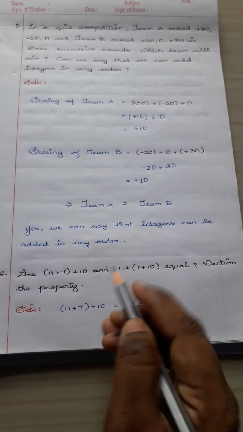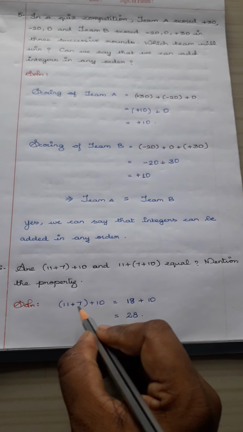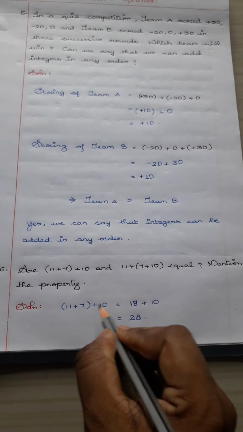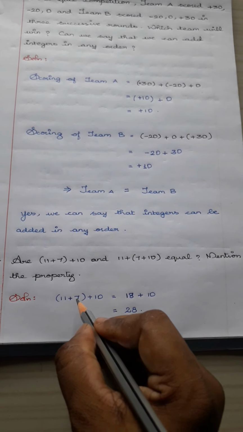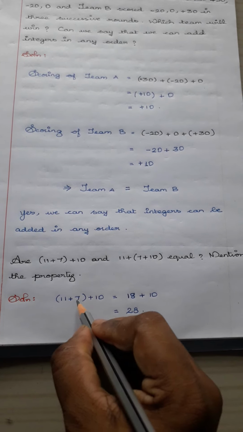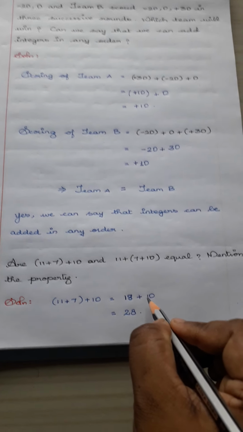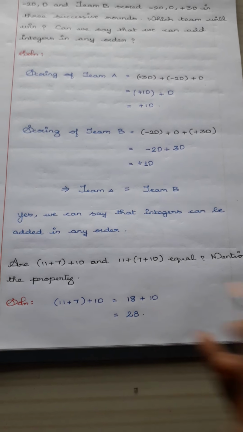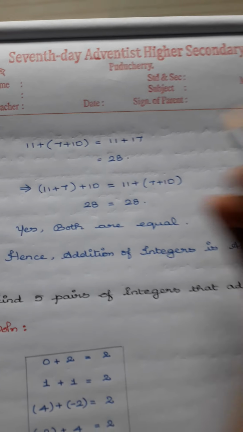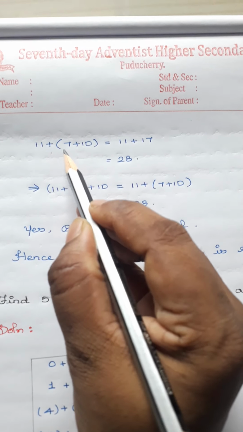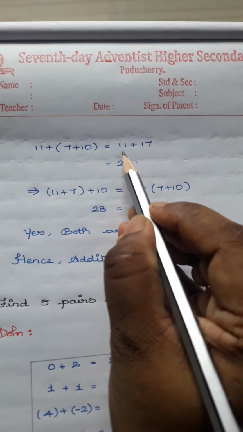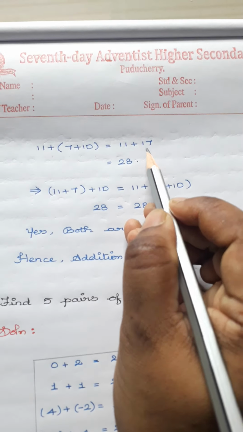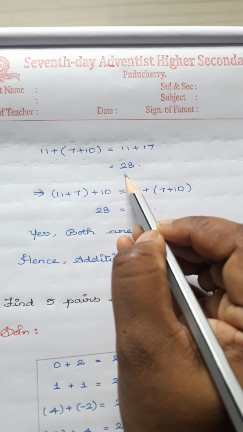Mention the property. So first we will do the first given expression. (11 + 7) + 10 is equal to... inside the bracket we have to do it first. So when you add the numbers 11 and 7, we will be getting 18, and plus 10. 18 plus 10 is 28. Here the next part, 11 + (7 + 10). So the bracket should be added first. 11 as it is, 7 plus 10 is 17, 11 plus 17 is 28.